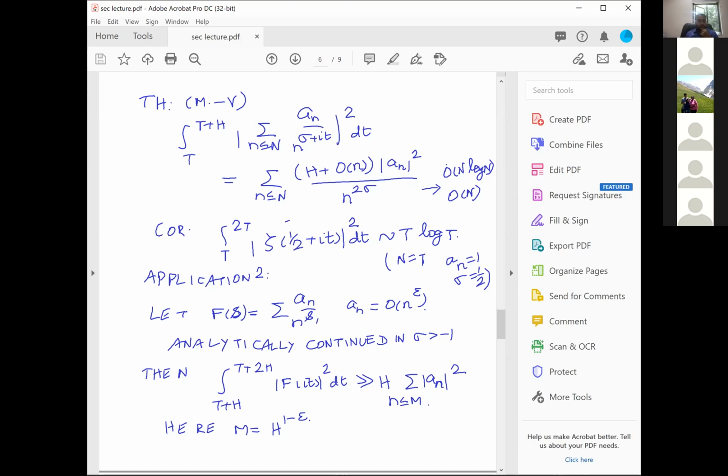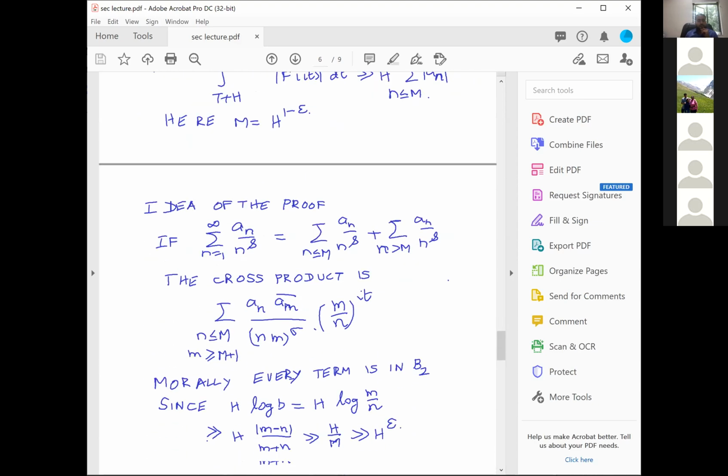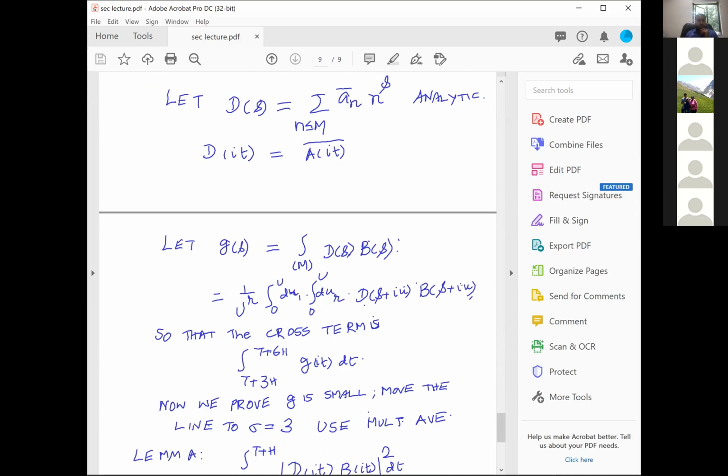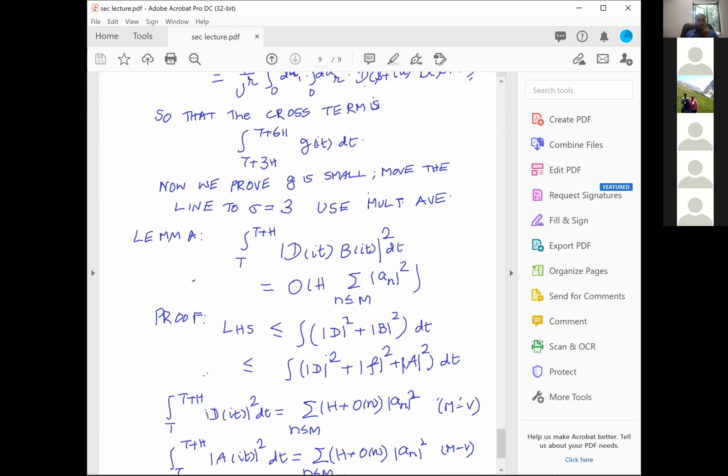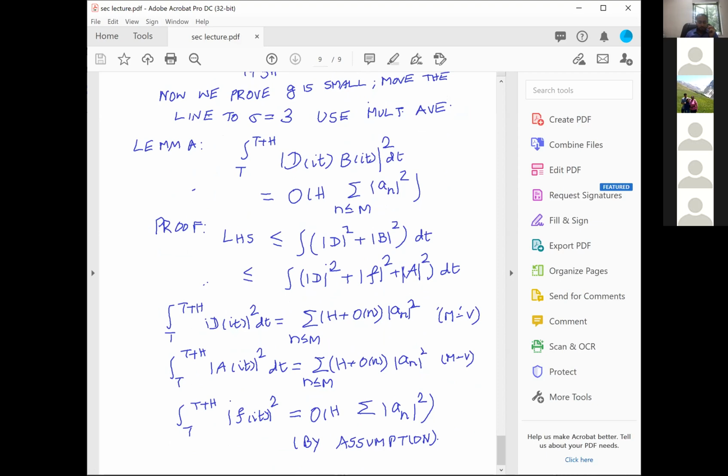Since I can assume the negation, t plus h into t plus 2h into |f(it)|², I can assume to be less than h into |a_n|². Because otherwise, I have really nothing to do. And therefore the integral from t to t plus h of |f(it)|² is O of h into the summation of |a_n|² by assumption. And therefore, this lemma is proved.